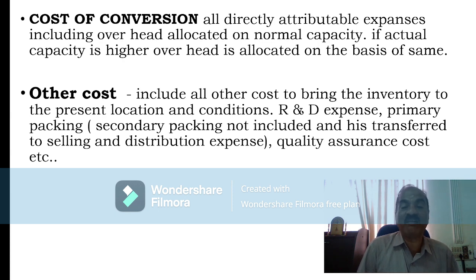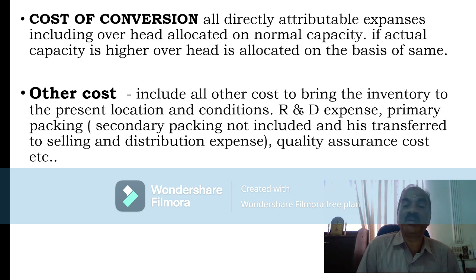For a soap, a cover will be there as primary. Secondly, very good packing, attractive packing, etc. will be there. That cost must go to selling and distribution expenses. But certain items you cannot take without a primary packing. In that case, primary packing cost is absolutely essential for that product, and that can be added to the inventory.